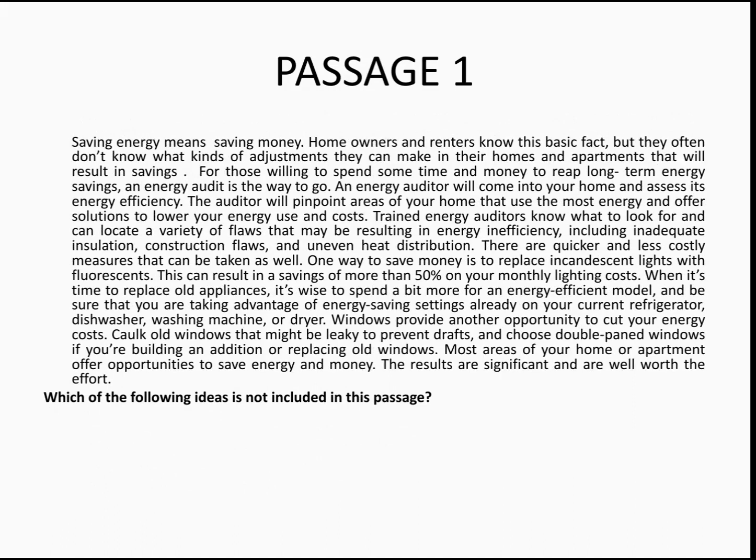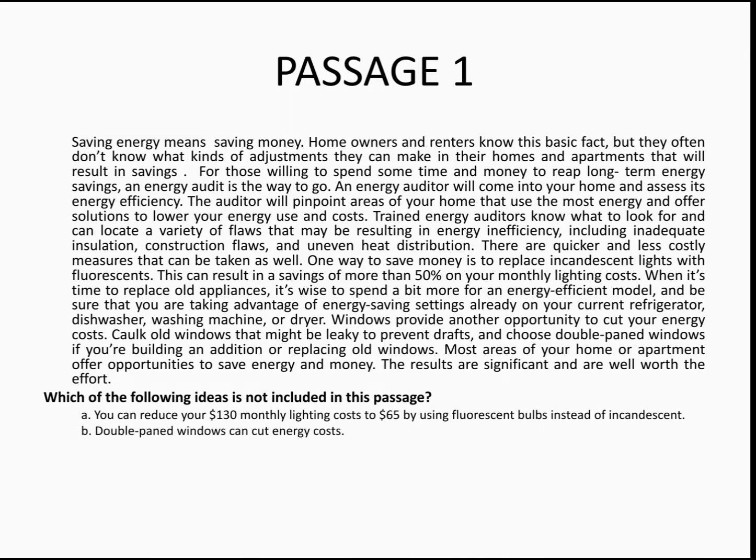Which of the following ideas is not included in the passage? Your options are: you can reduce your 130 monthly lighting costs to 65 by using fluorescent bulbs; double paned windows can cut energy costs; your local energy company will send an energy auditor at your request; some appliances have energy saving settings. Now, reducing 130 to 65 is nothing but a 50% reduction, which is mentioned in the passage. So that is not your answer.